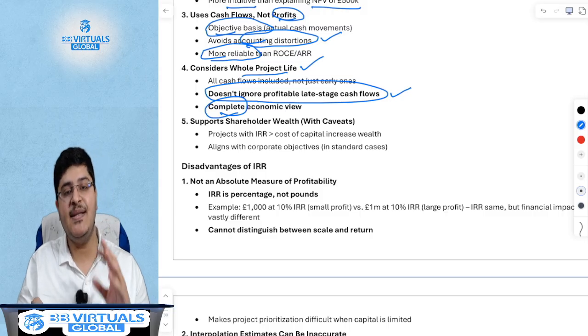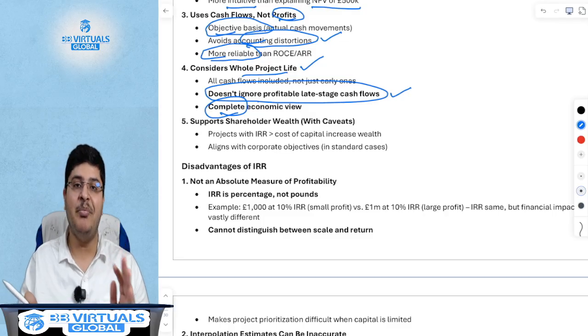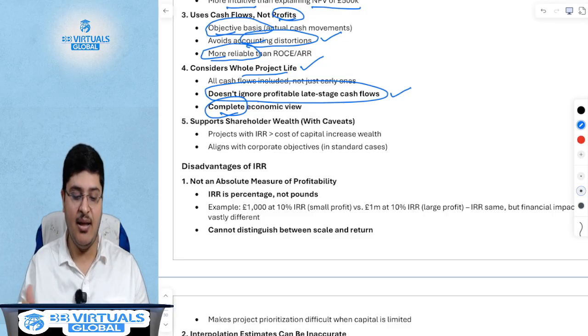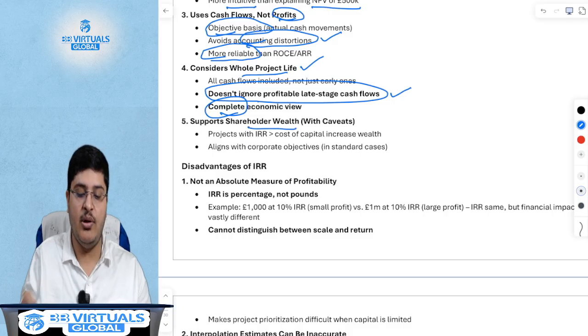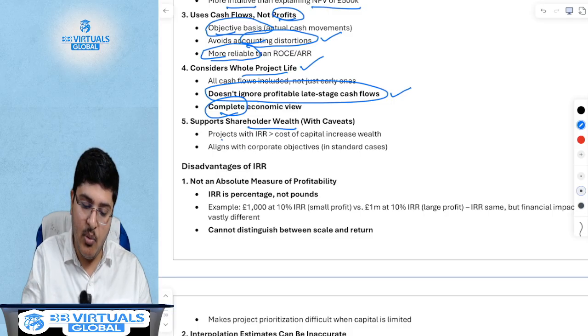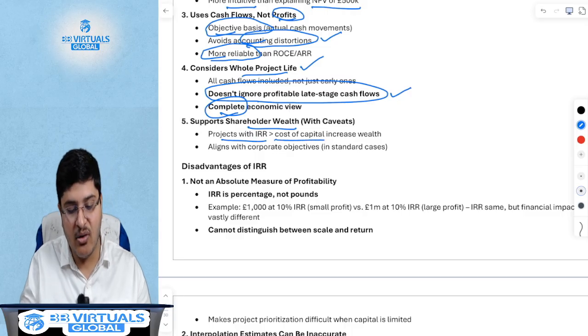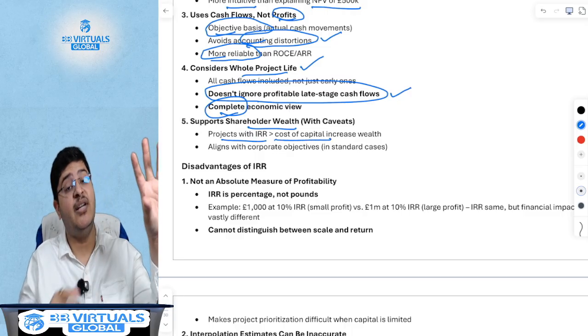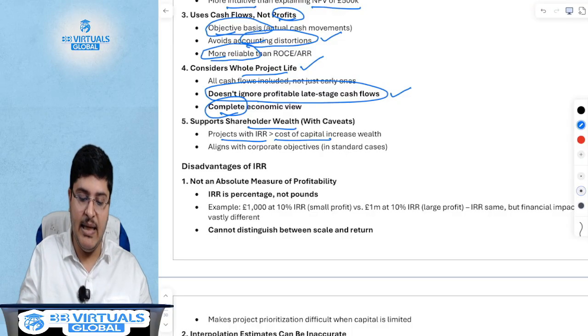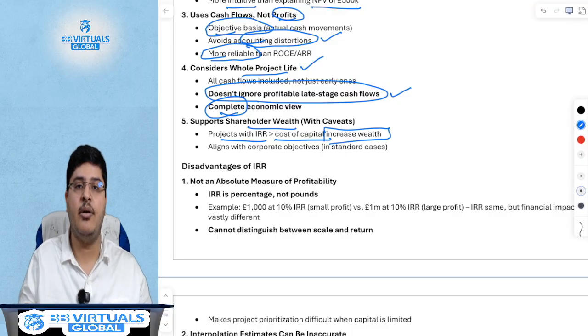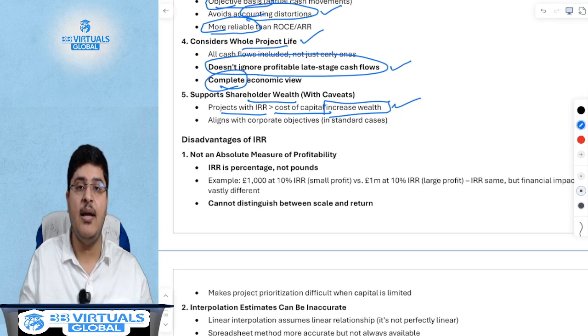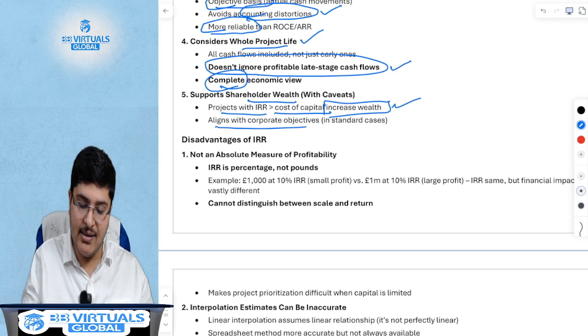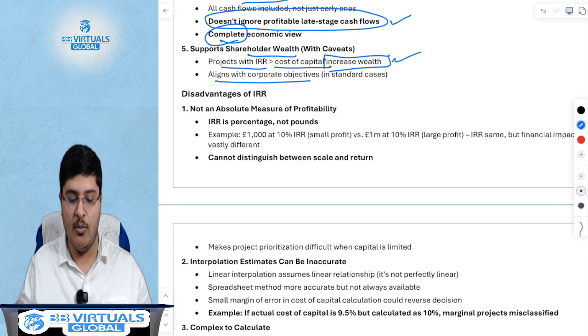And what is the one objective of a financial manager? To make sure that those decisions are taken which maximize the shareholder wealth. Projects with a higher IRR than your cost of capital, higher earning than your borrowing rate, will increase your shareholder wealth, which makes it helpful to use IRR, and hence it aligns with all the corporate objectives.